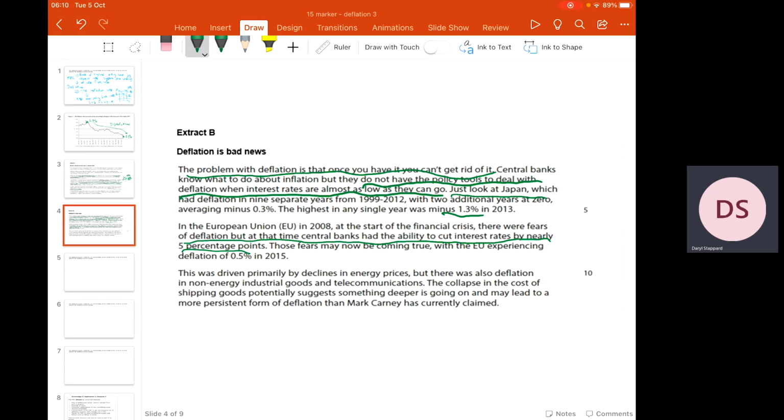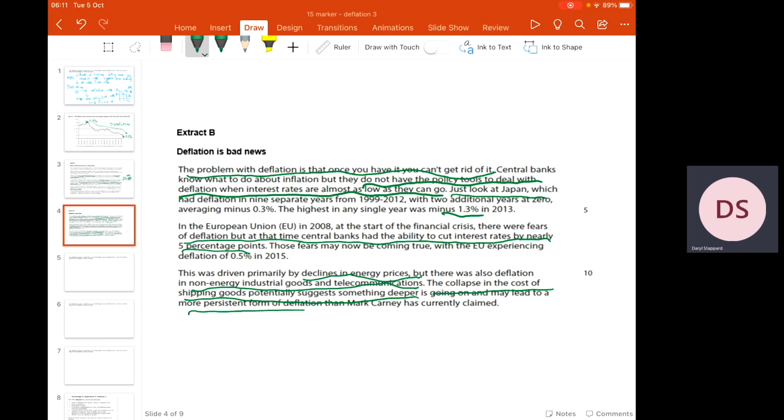Right, okay, now what all it's saying here then is that when we had the financial crash, we had a big drop in aggregate demand. In Europe, they were able to massively slash interest rates to tackle that risk of deflation. So they raised aggregate demand by cutting interest rates. And then it goes on to tell us what is the risk of deflation now. So declines in energy prices. There's also deflation in non-energy industrial goods such as telecommunications. Then it goes to the collapse in the cost of shipping. Suggests something deeper is going on and may lead to a more persistent form of deflation.